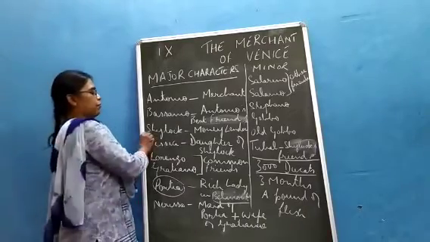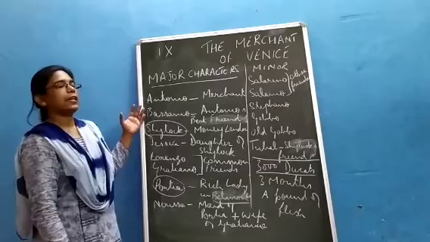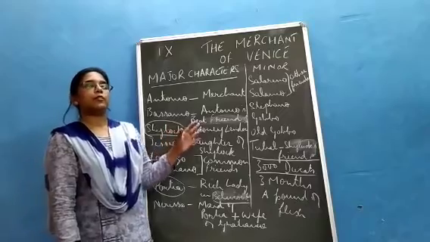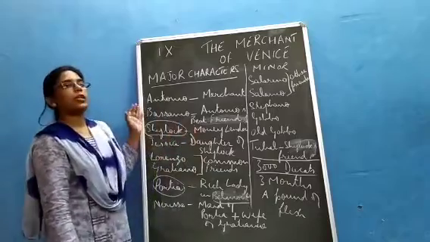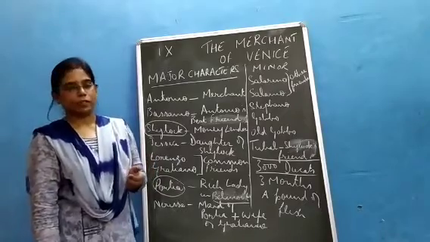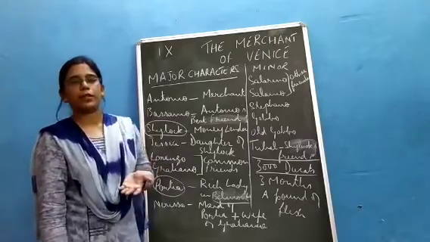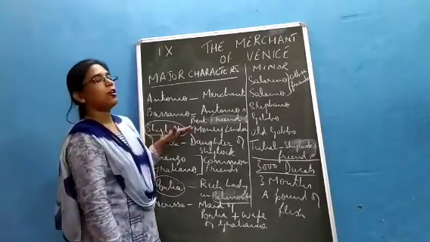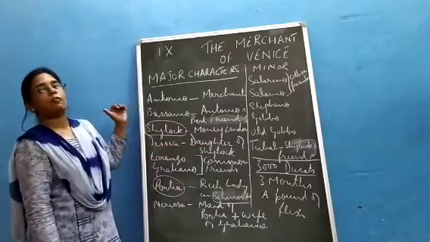Bassanio goes asking for money to Shylock, who is a money lender, and he is an enemy of Antonio. Now, Shylock, being a money lender, lends money to the people who need money, but he charges high interest. Antonio also lends money to people, but he does not charge any interest. Because Antonio lends money without interest, obviously people go and take more money from Antonio, which has hampered Shylock's money lending business, and Shylock has become an enemy of Antonio.